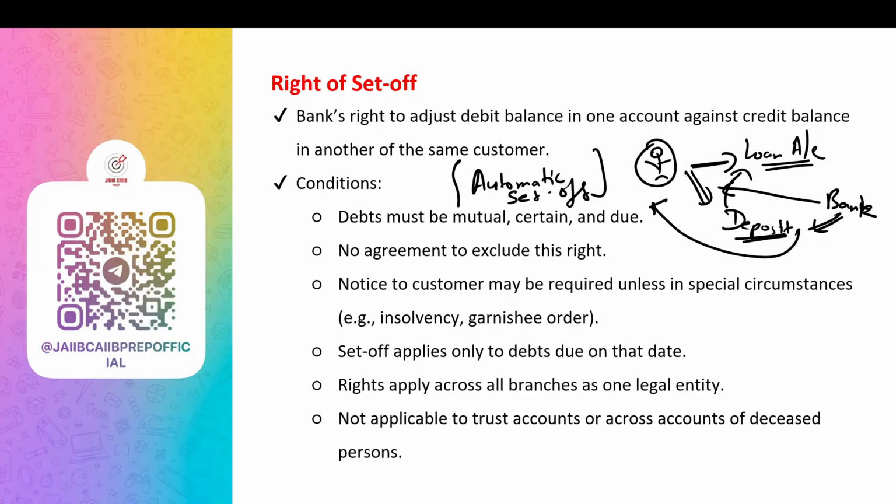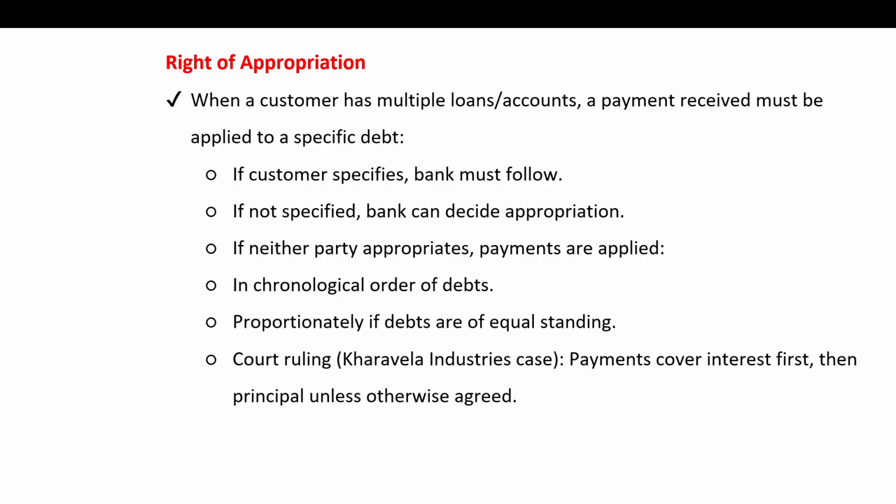Okay. Let's move on to the last right, the right of appropriation. What do we understand by the right of appropriation? When a customer pays money to the bank but has multiple loan accounts, the question is which loan or account the payment should be applied to. For example, say you have two loans, one personal loan of 10,000 and one car loan of only 5,000. You deposit 5,000. Now the question is to which loan this amount should go, whether it should be applied to the personal loan or the car loan.